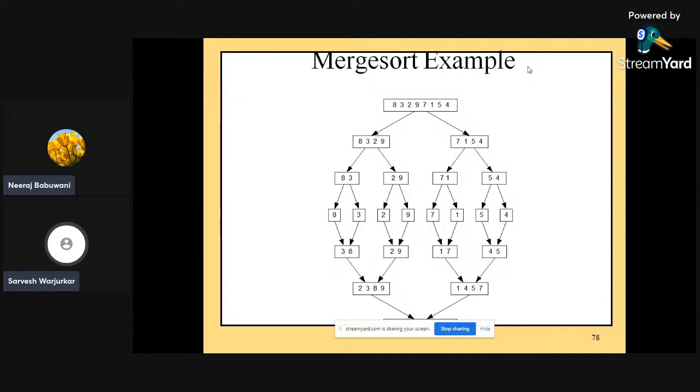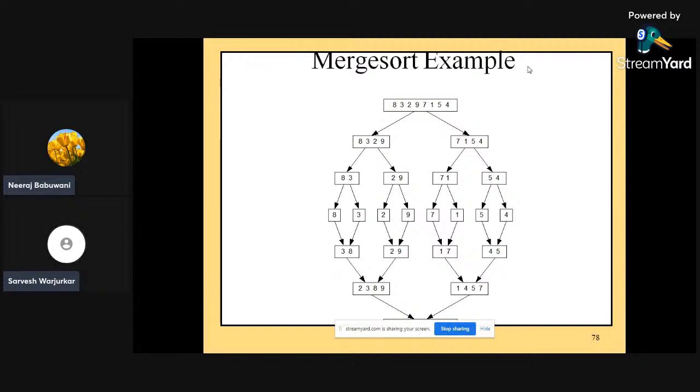Again, the list of these four elements can be subdivided into two different parts. We need to keep dividing the list of elements unless no further division is possible. No further division is possible only when we have only one element remaining. So the four can be divided into two parts again, of size 2: 8 and 3, 2 and 9, 7 and 1, and 5 and 4. Again it can be subdivided into single elements 8, 3, 2, 9, and then we need to merge them according to the ascending order.